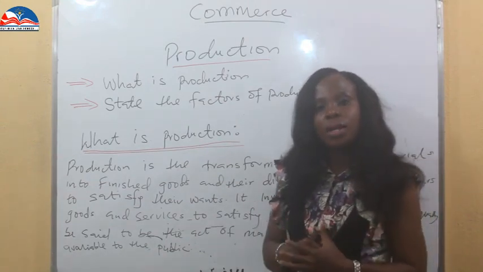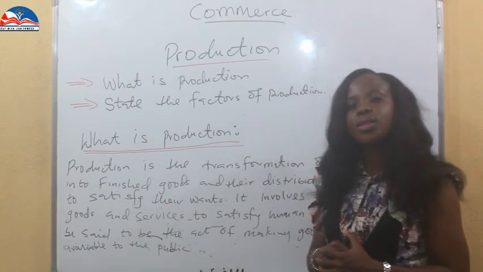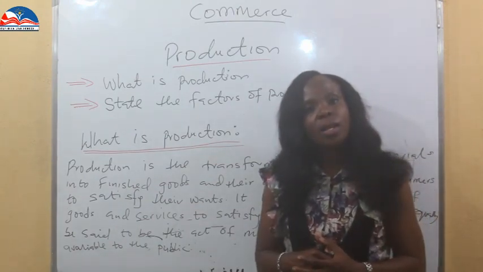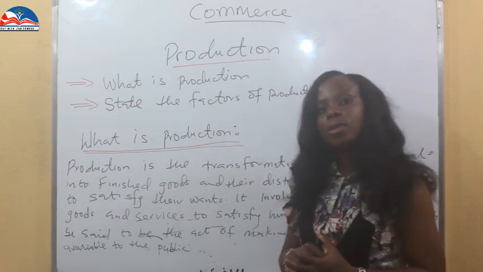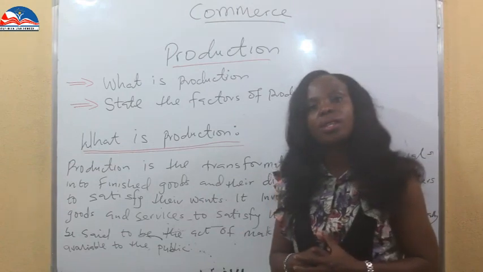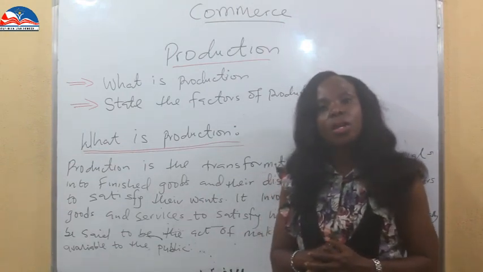But it goes beyond that. Production has to do with using raw materials, like the extractive industry we talked about the other day under occupation, those that work under the extractive areas.